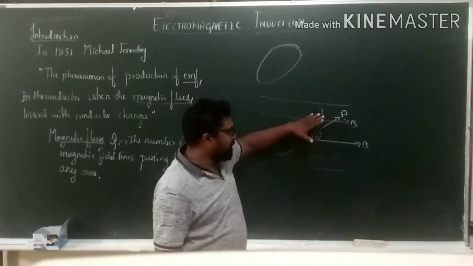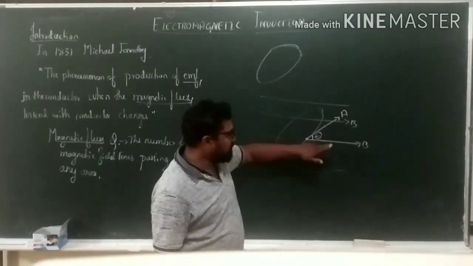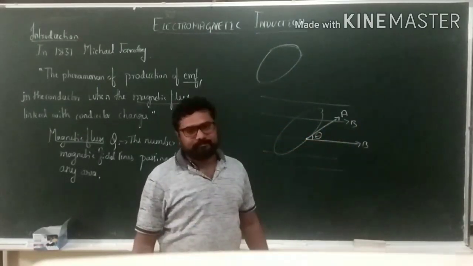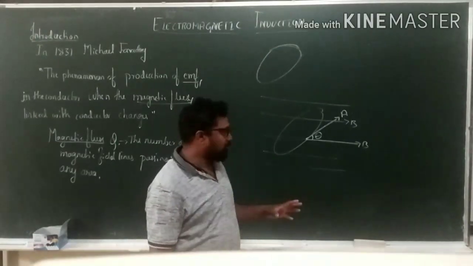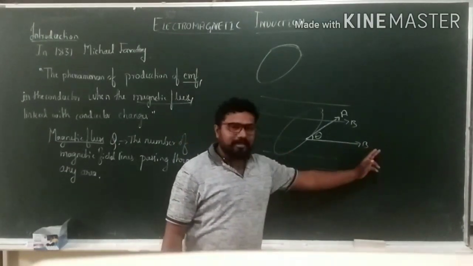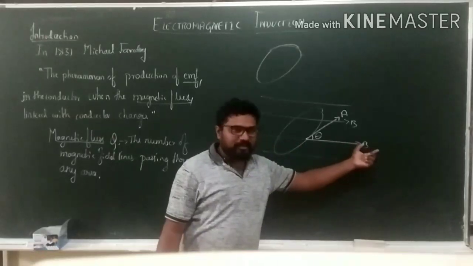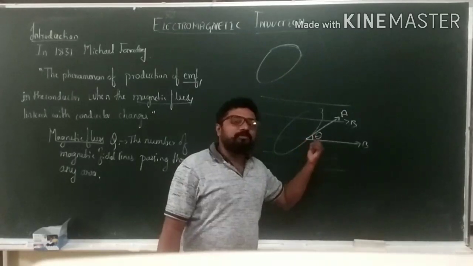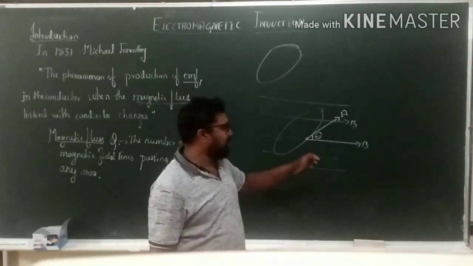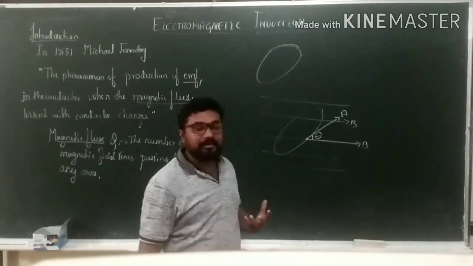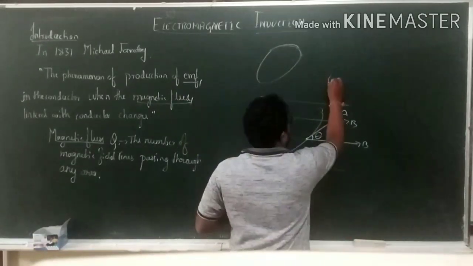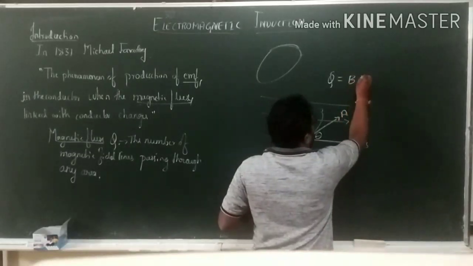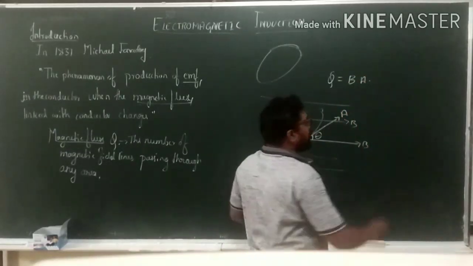There is an angle between the area of that substance and the magnetic field line B. Is it clear? You can see there is an angle between the uniform magnetic field lines and the substance area which is kept inside that uniform magnetic field. There is an angle between these two. So flux can be written as the product of B and A with cos theta.